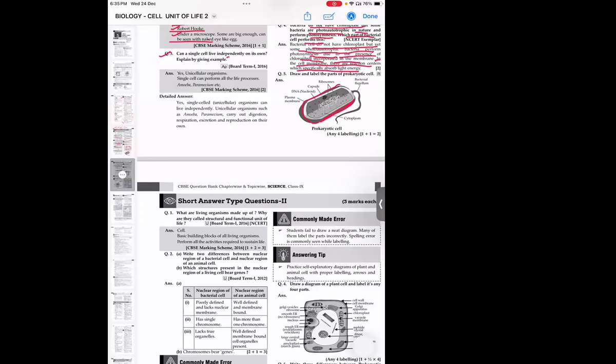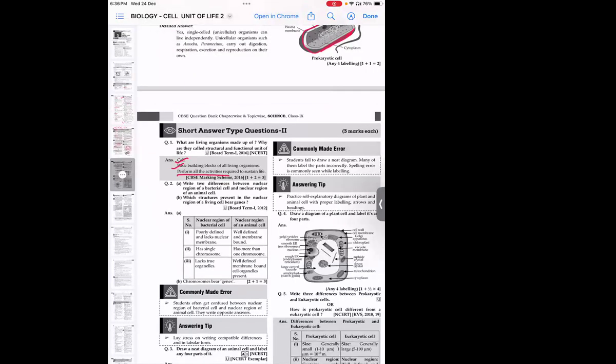Why are they called the structural and functional unit of life? Again, you can see they have given the answer in different lines, not together in the same statement. Cells are the living units we all are made up of. They are called the structural and functional unit of life because they are the basic building block and they perform all the activities required to sustain life.